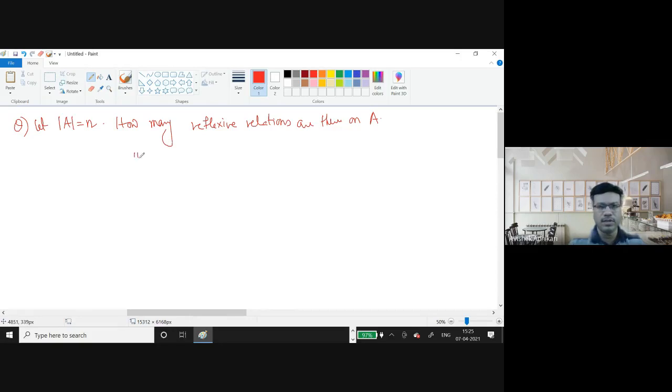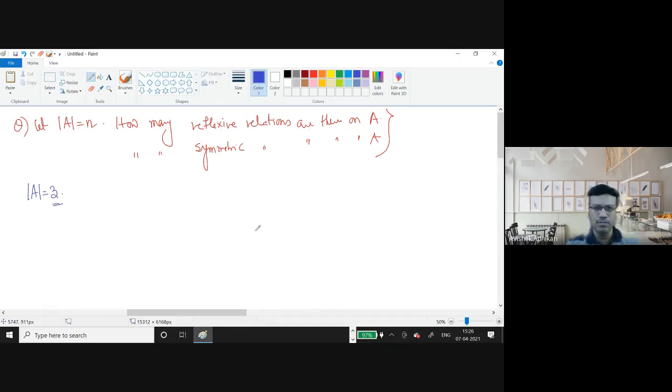Similar question, how many symmetric relations are there on A? Transitive and antisymmetric are a little different, but for the time being, I'll just discuss this part. Okay. Now, can anybody quickly tell me, suppose the order of A is 3, how many reflexive relations are there on A?